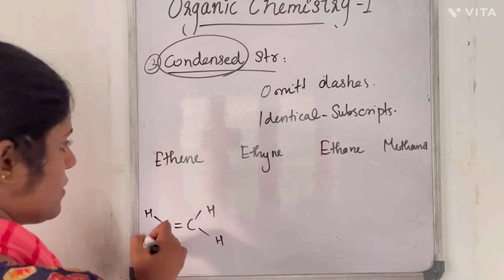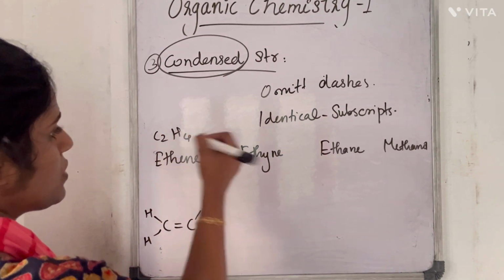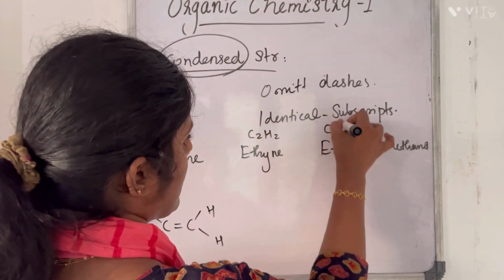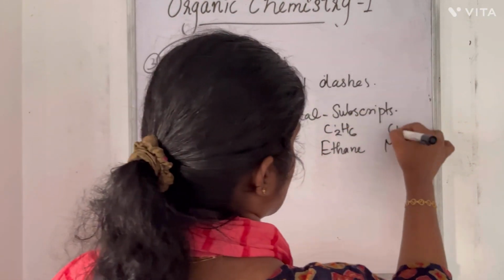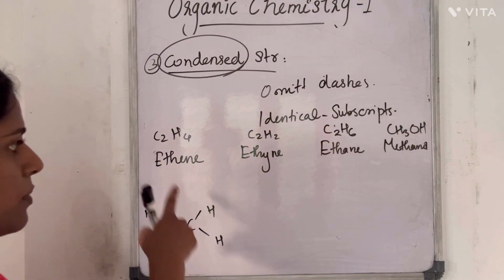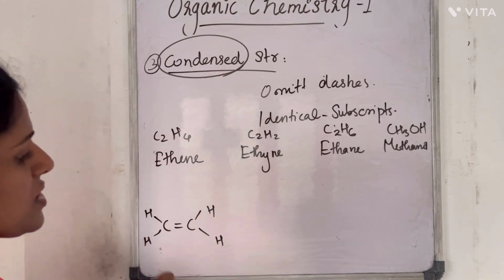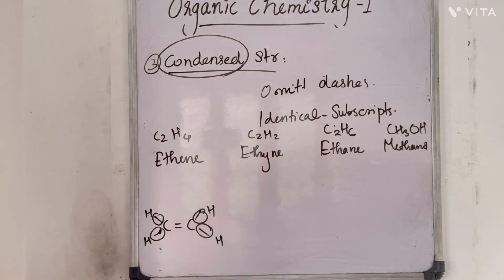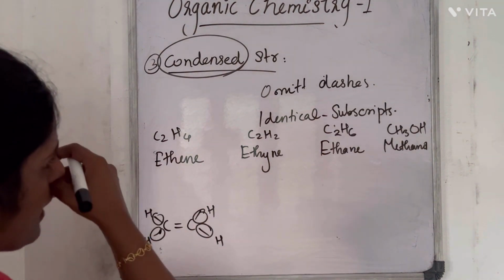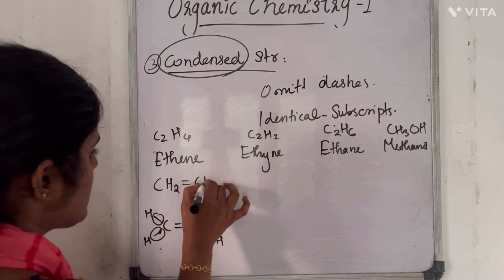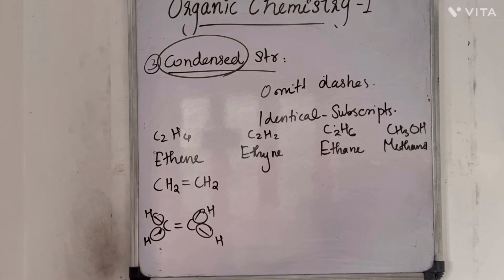Okay, C2H4, C2H2, C2H6, CH3OH. So this was the structural or complete structural formula. In the case of condensed structure, we will omit the single dashes and write it like this: CH2 double bond CH2. So this is the condensed formula of ethene.